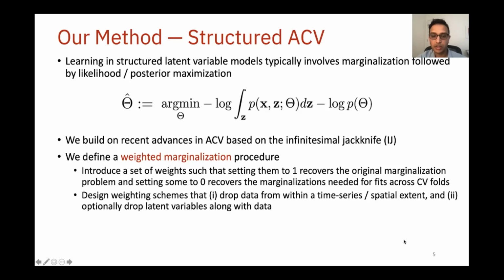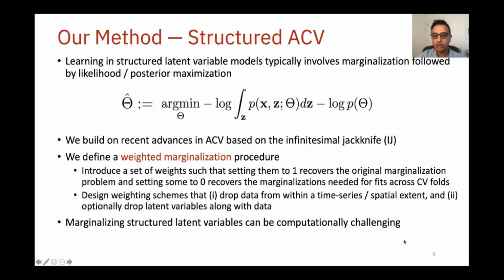For instance, in the case of an HMM, one might consider holding out both the data and the latent variable capturing the state assignment at a particular time instance. Together, our weighting schemes allow us to mimic the variety of structured cross-validation approaches used by practitioners in the real world. More details about the weighting schemes necessary for different models of interest can be found in our paper.